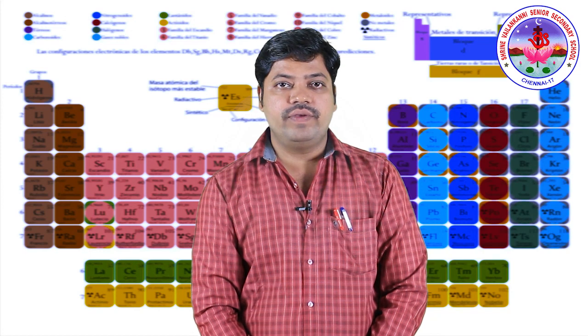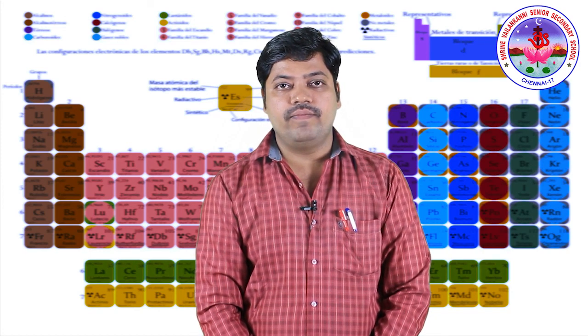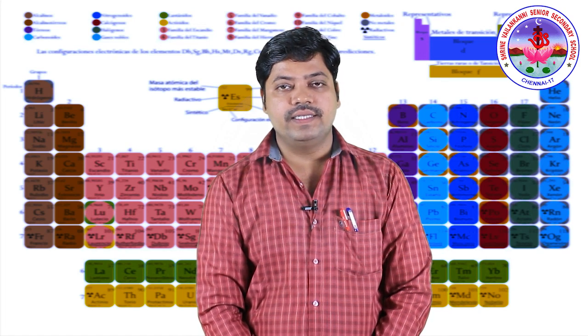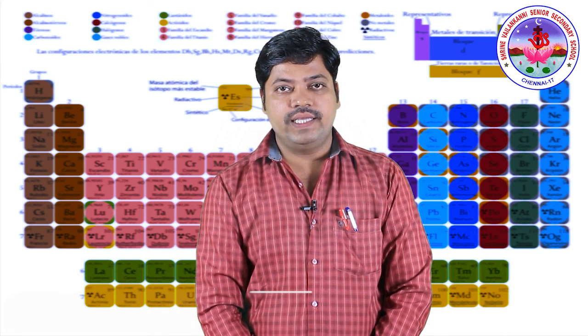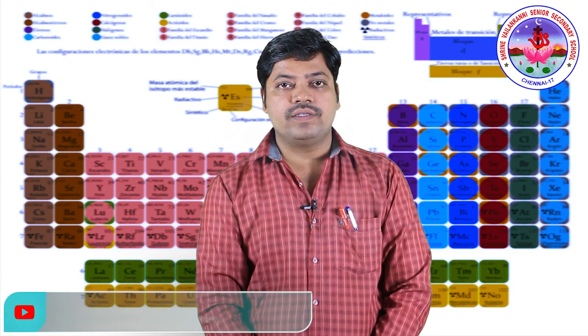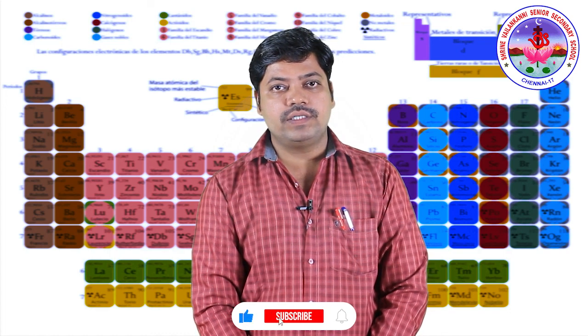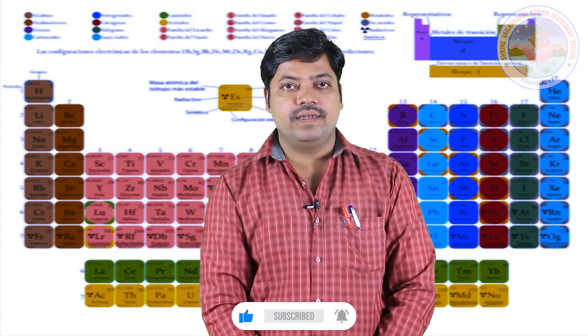Hi students, today we saw the occurrence of metals, and we also discussed the extraction processes of metals, that is roasting and calcination, then the purification and refining processes, and then corrosion and the prevention of corrosion.